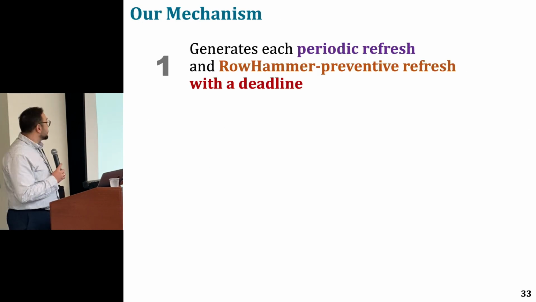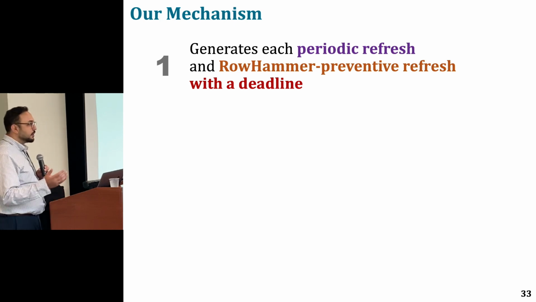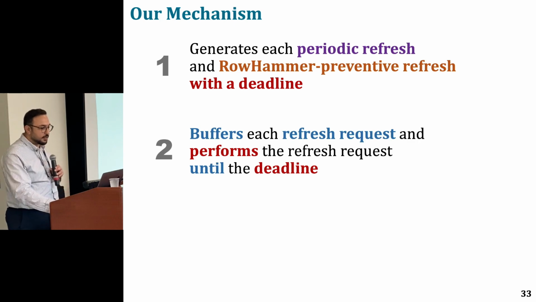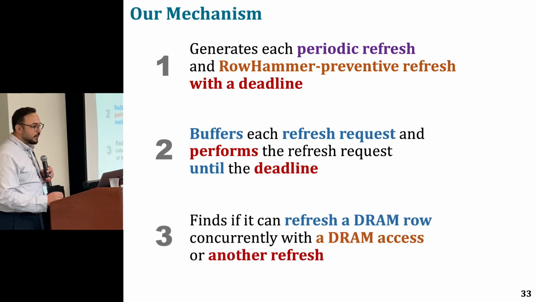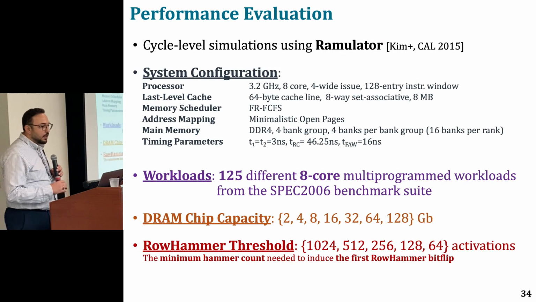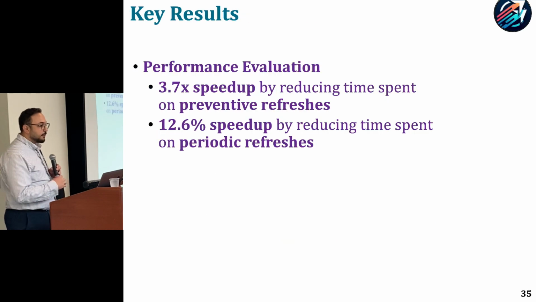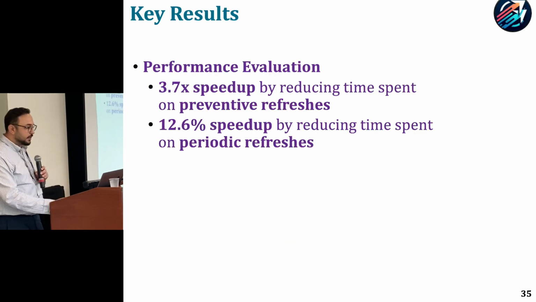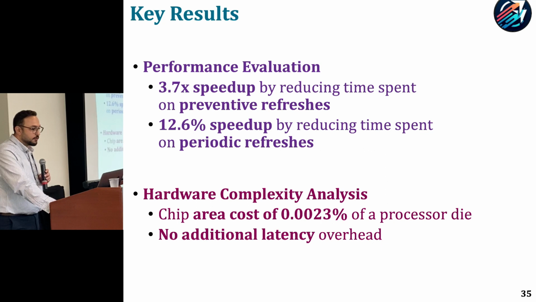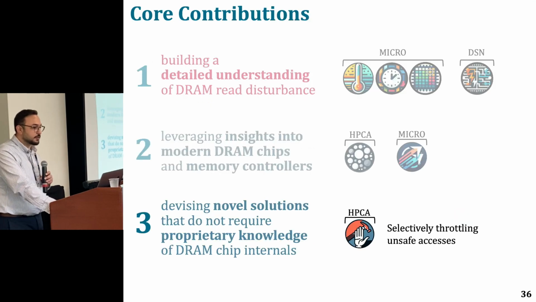So based on this observation, we propose a new mechanism in the memory controller that generates periodic and RowHammer preventive refresh operations with a deadline, buffers them until their deadline, and finds opportunities to perform them in parallel. We look at the performance impact of this mechanism and show that it can significantly increase the system throughput by reducing time spent for preventive and periodic refresh operations. And we also look at the hardware complexity and show that it can be implemented at low cost and with no additional latency to memory accesses.